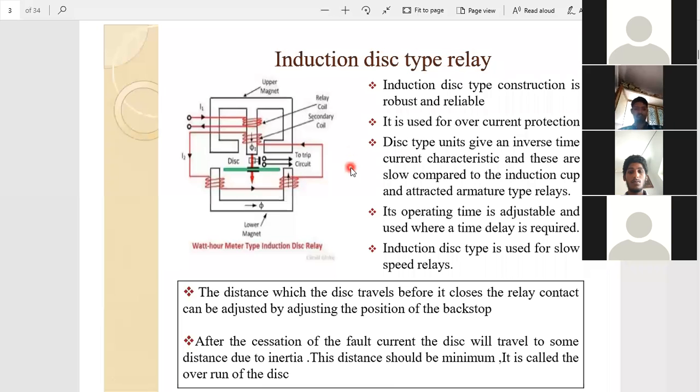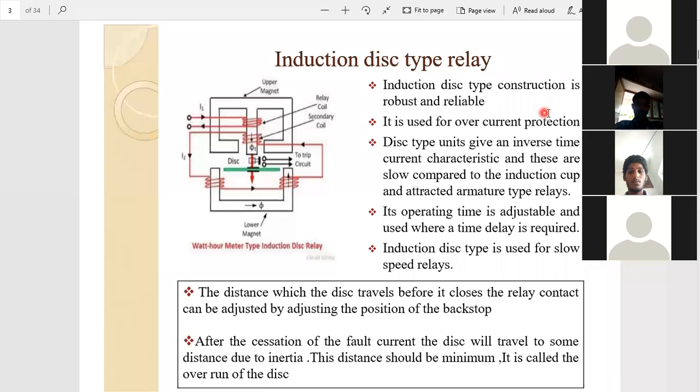That angle is alpha. So whenever we create an angle between phi 1 and phi 2, torque is automatically developed on this disk, and that developed torque is directly proportional to phi 1 phi 2 sine alpha, where alpha is the angle. That means the torque value depends on the angle. If alpha is equal to 90, then we get maximum torque, and if alpha is equal to 0, at that condition no torque is available on the disk.